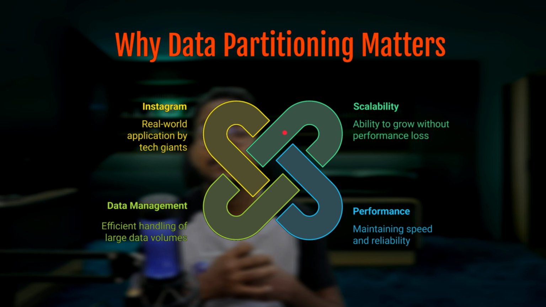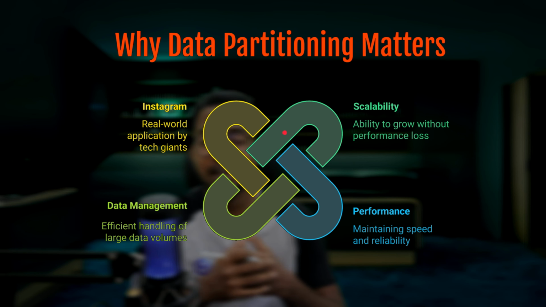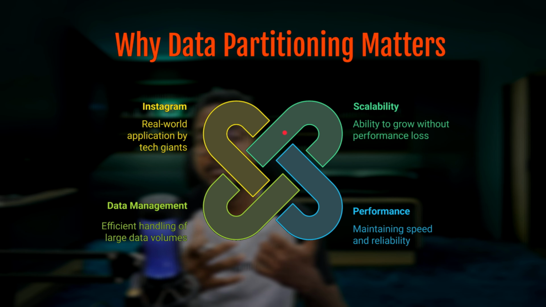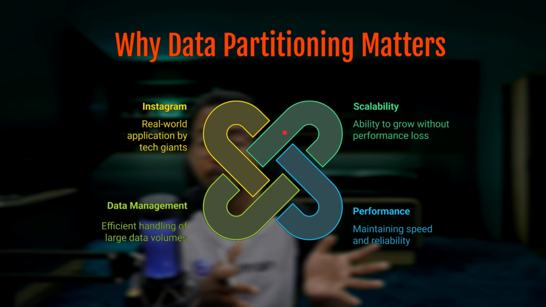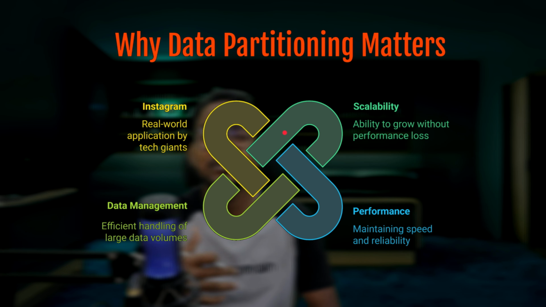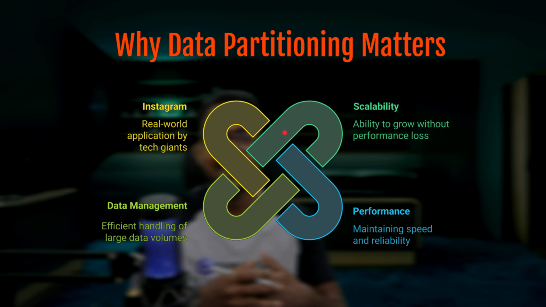So today we will explore how tech giants like Instagram, Netflix, and Amazon efficiently manage enormous amounts of data, and these companies handle large-scale systems where performance is critical. And the key to this lies in how they distribute and manage their data. Think about it, how do they handle such massive data so effortlessly? Throughout this video, we will dive into the mechanics behind data partitioning, exploring how it helps systems stay fast and reliable, even under high load. By the end of this video, you will have a clear answer to all of these questions. Let's now break down the concept of data partitioning and see how it actually works.